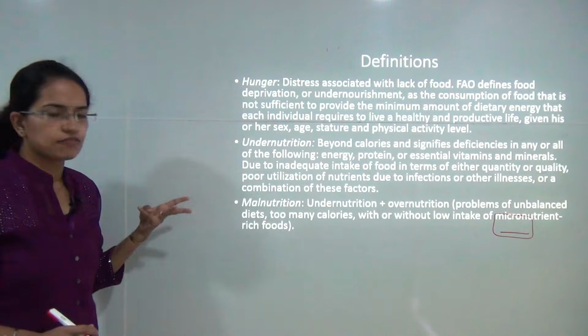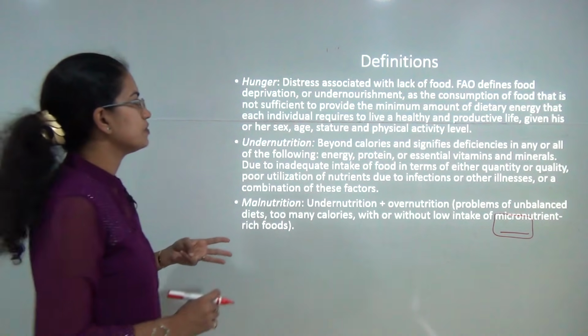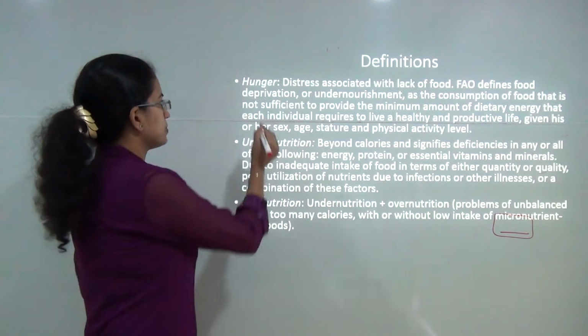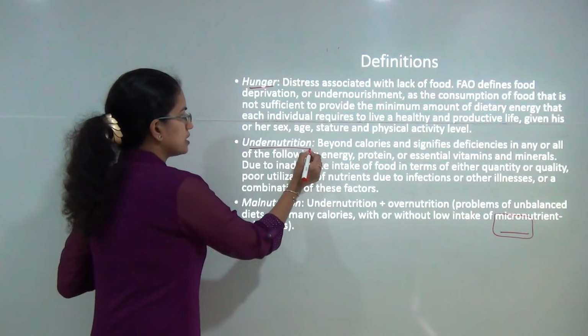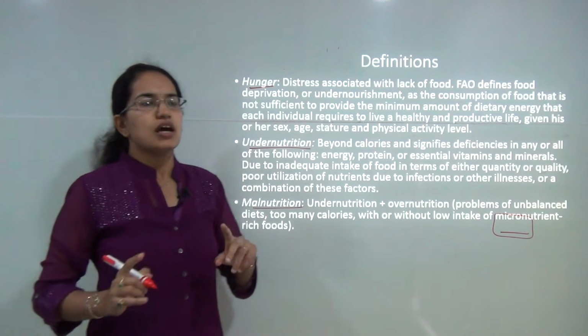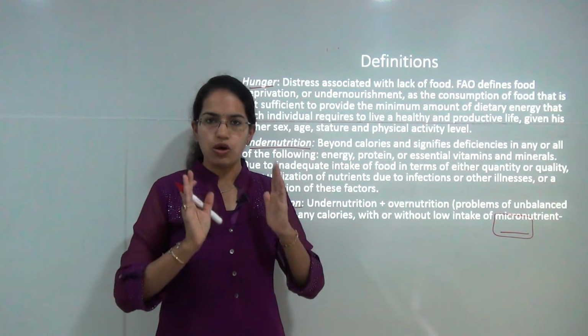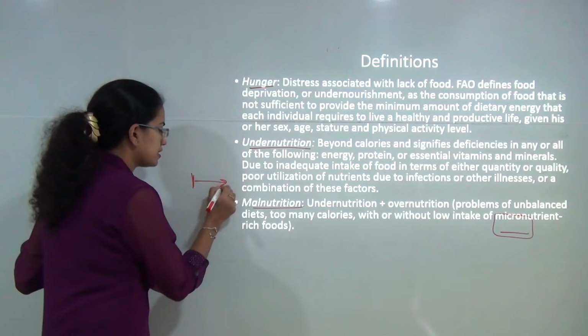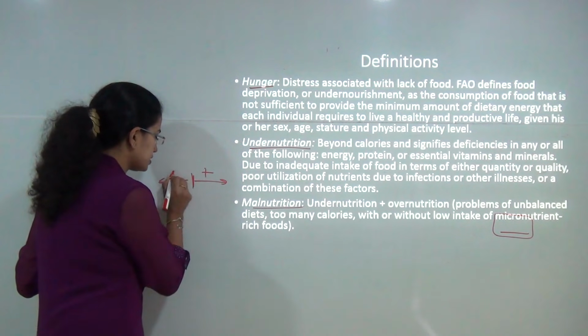Now there are three definitions that we must be aware of while we talk about food security, where hunger or poverty is one of the major issues. First is hunger, the next is undernutrition, and then malnutrition. Malnutrition means deviation from a normal nutrition pattern. That means this deviation can be either towards the positive side or towards the negative side.